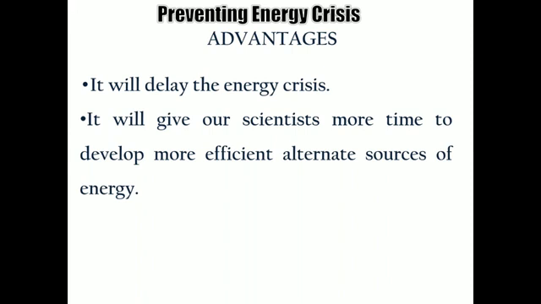And how can we conserve fossil fuel so that our energy demand can be met? We have to switch to alternate sources of energy, like solar energy, wind energy, biomass energy, and even biogas can be used. So we have to switch to alternate sources of energy to avoid this energy crisis. And not only this, switching to alternate sources of energy is also going to reduce pollution. So this is also an advantage of switching to alternate sources of energy.